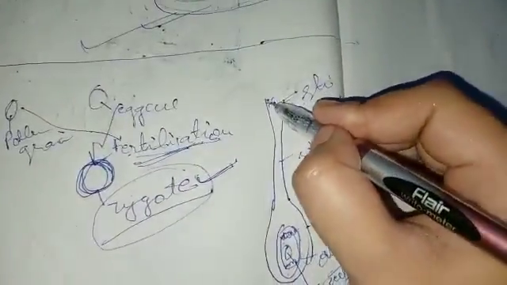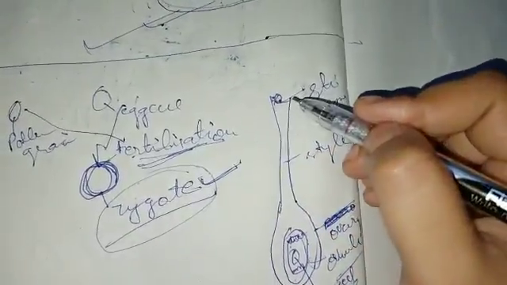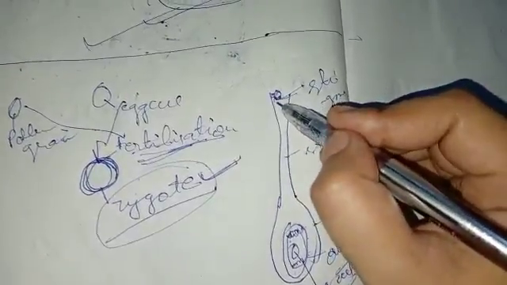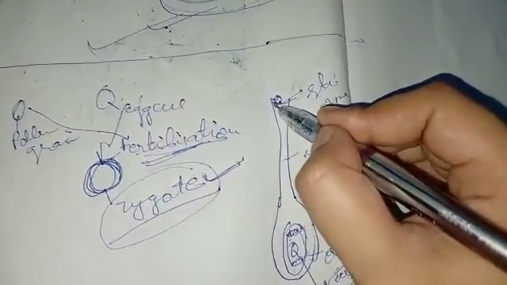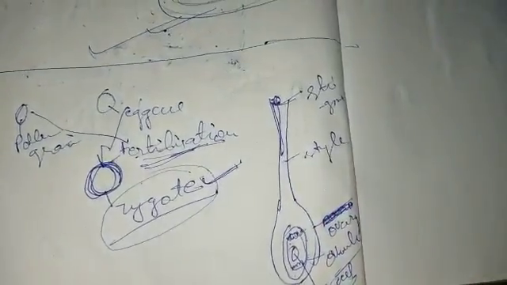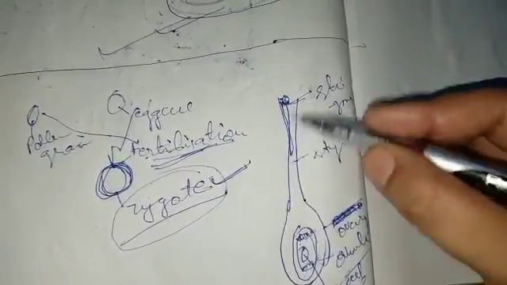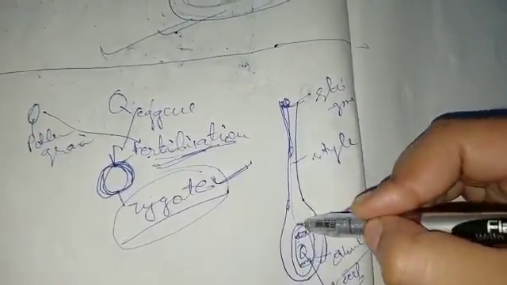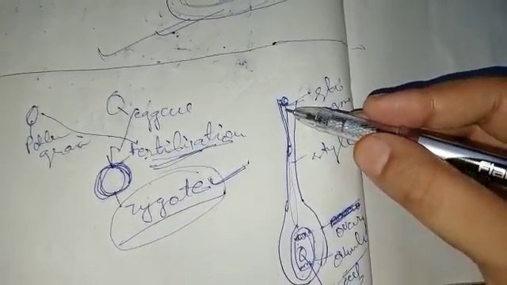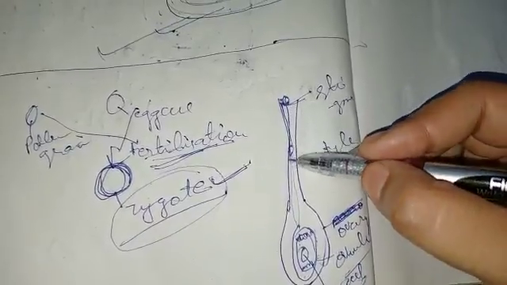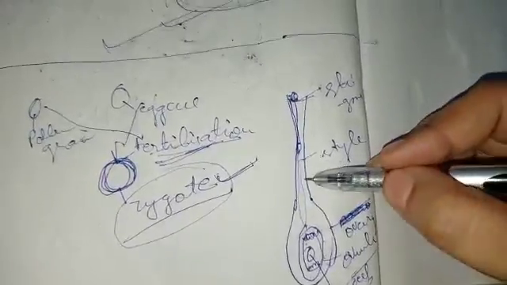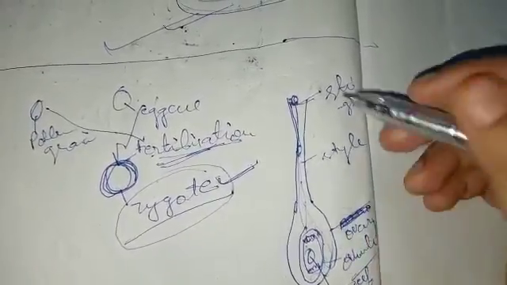Now what will happen, students? Pollination took place. Our pollen grain came and sat on the stigma. Now from the bottom of this pollen grain, a tube-like structure will develop downward. A very long tube-like structure will develop at the bottom of this pollen grain, and this tube will go into the style. Through this style it will go into the ovary. It will turn like this and go into this ovary.